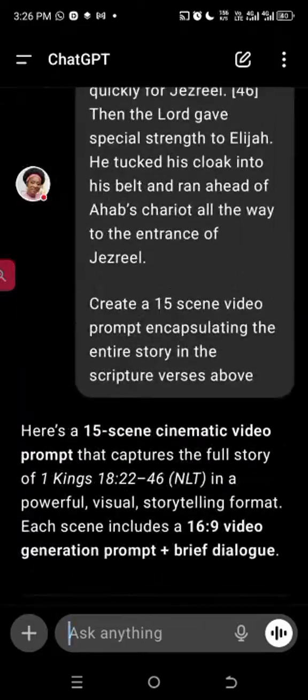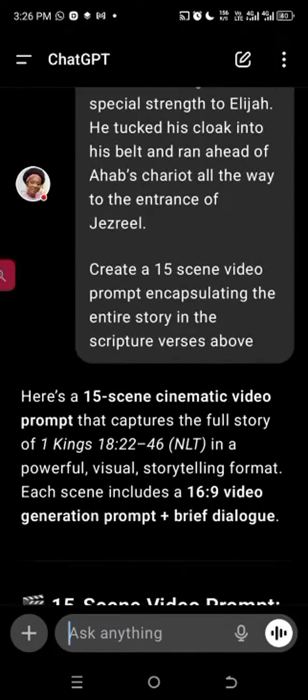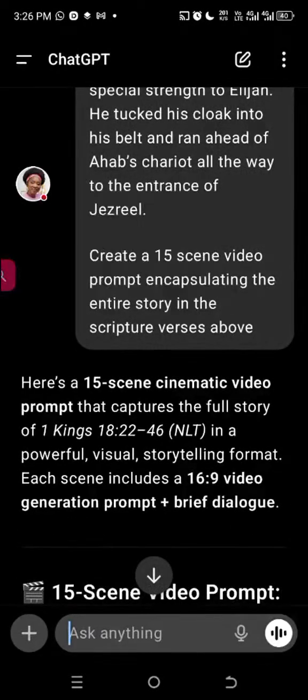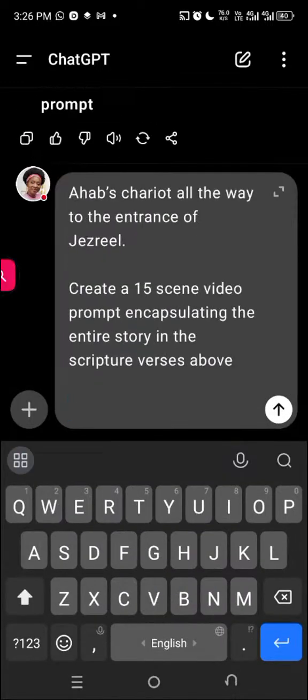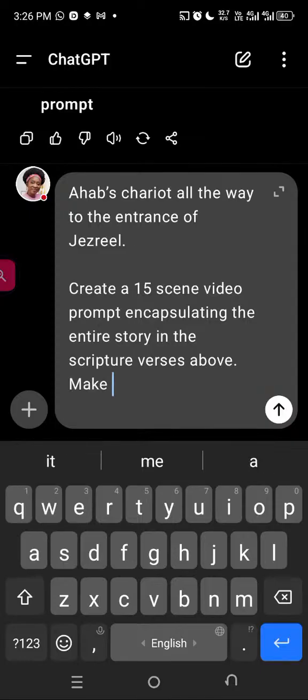I forgot to put that there, but I'm going to copy this and just rewrite them. Whichever way, we have two sets of prompts. So I'm going to say, give me a 15 scene 3D prompt encapsulating the story.